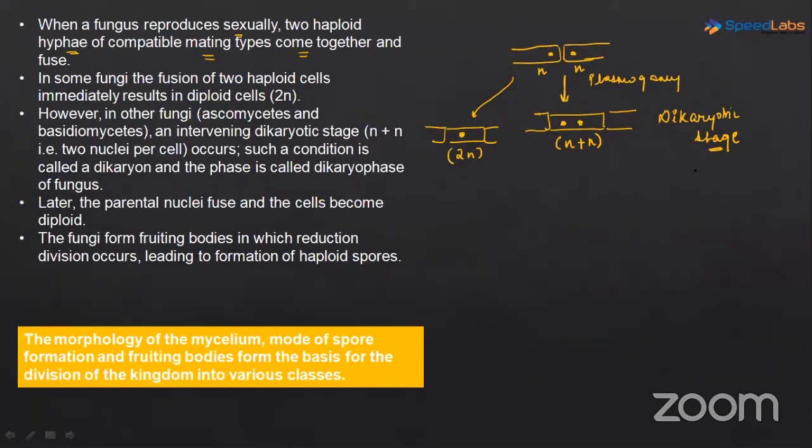This stage is called the dikaryotic stage, and the cell here will be called a dikaryon. Di means two, and the word karyo we always relate to the nucleus. So here we can see two nuclei in this stage. Now remember, this stage is found only in fungi of Ascomycetes and Basidiomycetes. These are the classes of fungi that we will be reading. It is not found in all, only in Ascomycetes and Basidiomycetes. So this is the dikaryotic stage, and the cell here is called the dikaryon.